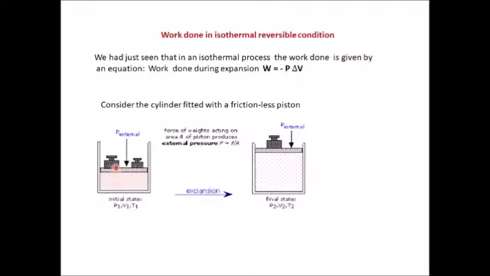Here is a piston, the movable piston, and on the piston we have put weights so that we can vary the external pressure slowly and gradually, because now we are going to consider an isothermal reversible condition to observe what the work done by the gas is. You can see here, when you have removed one of the weights, the piston has been moved up by the expanding gas, and it has done some work in the process. We'll soon see how to derive an expression for this maximum work.